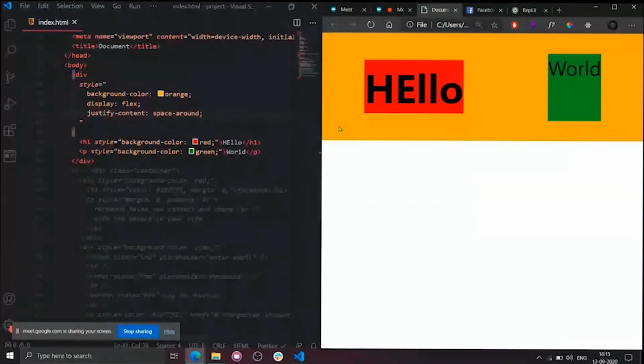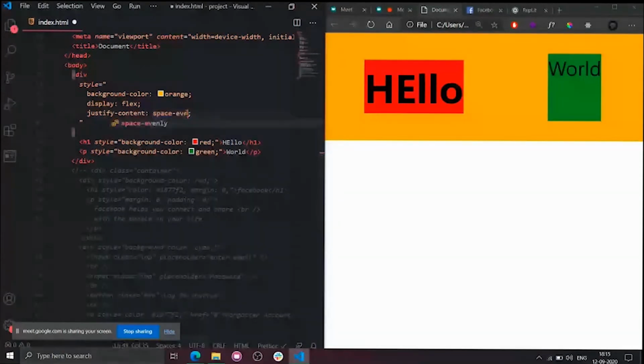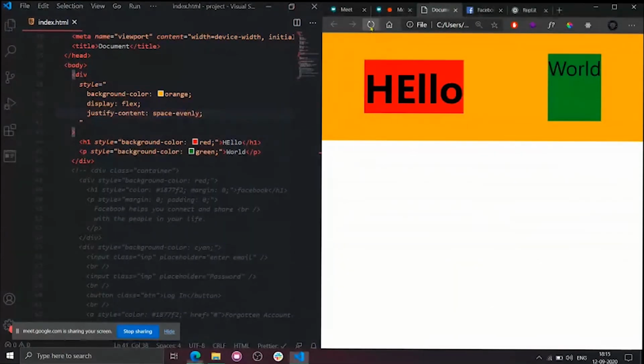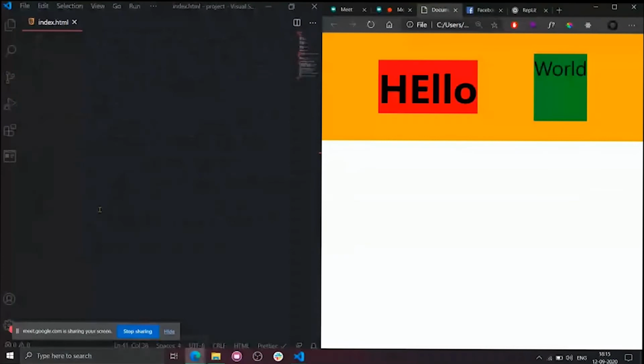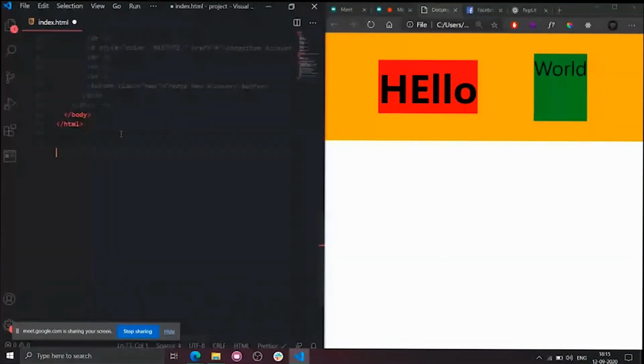If you want uniform margin in all directions, you need to use space evenly. So now let's see what will happen. As you can see, this one is 15, this one is 15, this one is also 15. Clear? Yes or no? So what I told you is three justify contents. The first one is space between. The second one is space around. The third one is space evenly.